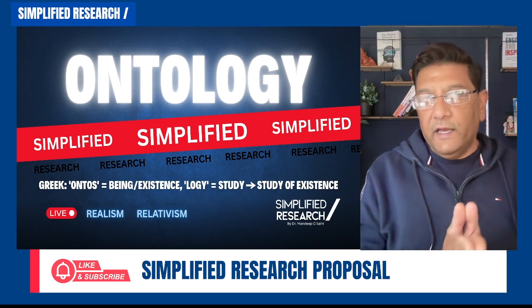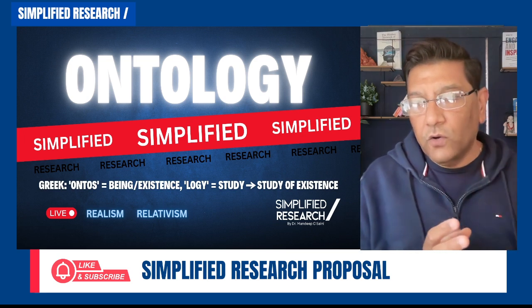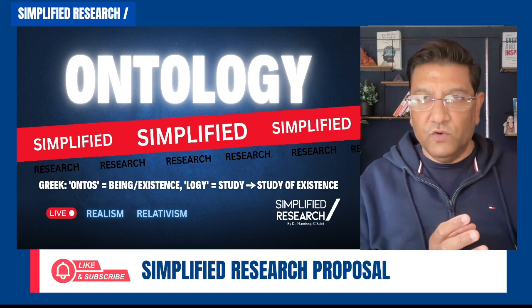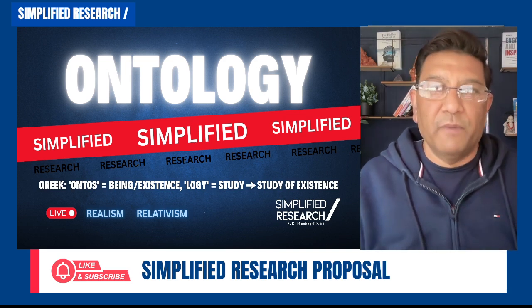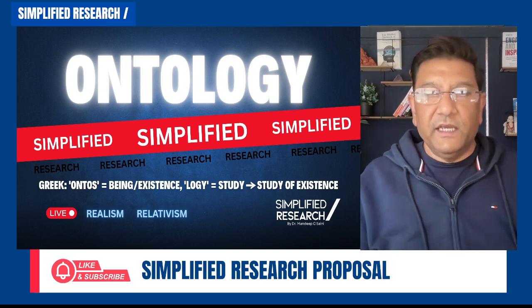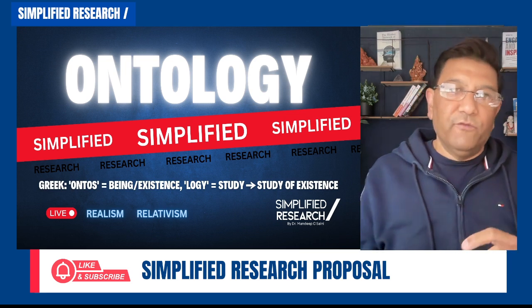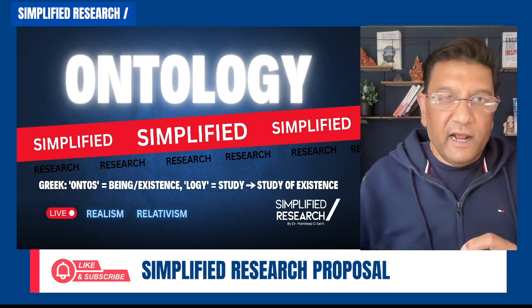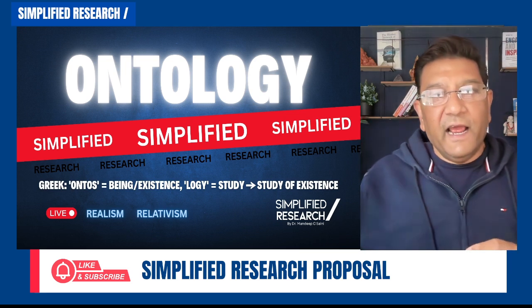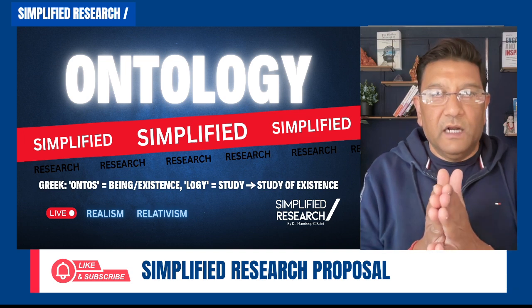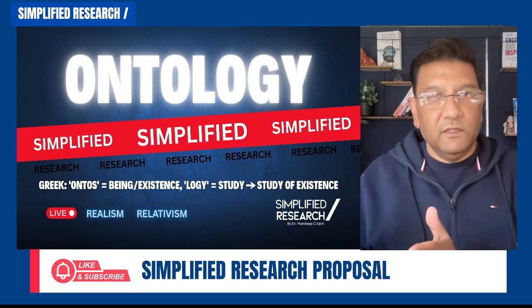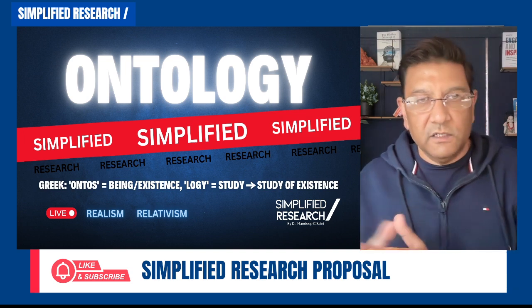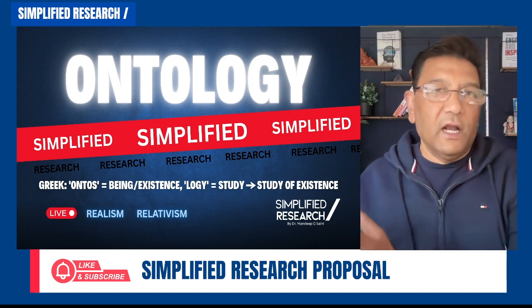So from here we can decide that if we are going for objectivism, we are going to do lab experiments specifically on objects. But if we are going for relativism, where we can relate the understanding of one person to another person to another person, that is qualitative data.